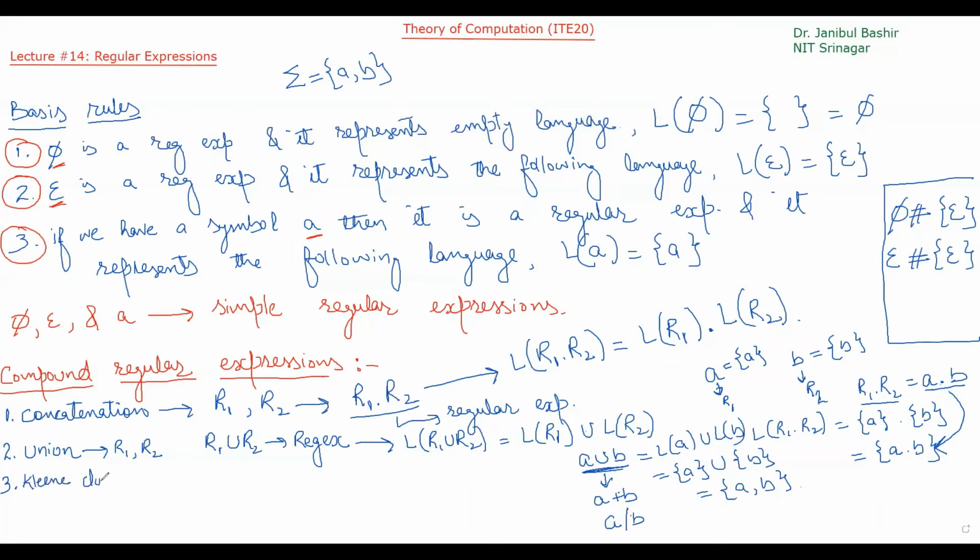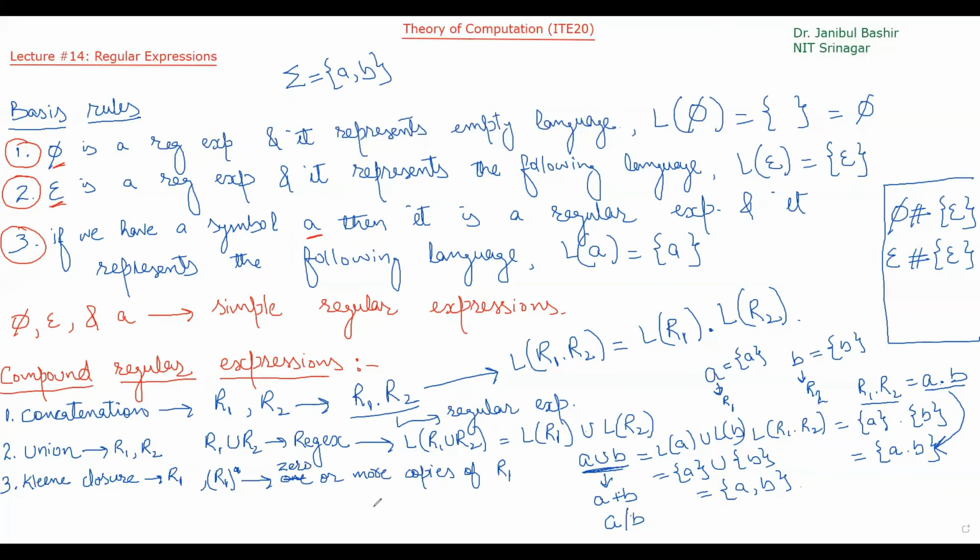Kleene closure. What is Kleene closure? Kleene closure is saying that if R1 is a regular expression, then R1 star is also a regular expression. And what is the meaning of R1 star? R1 star means zero or more copies of R1.